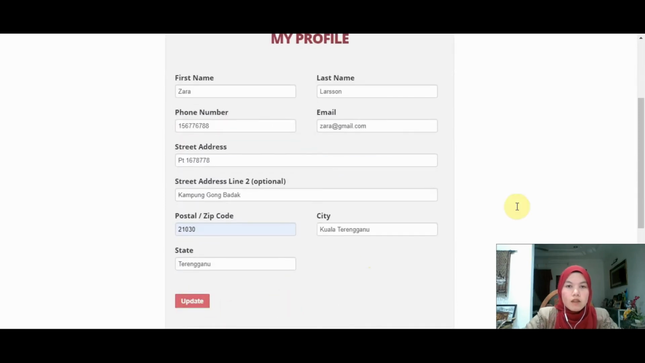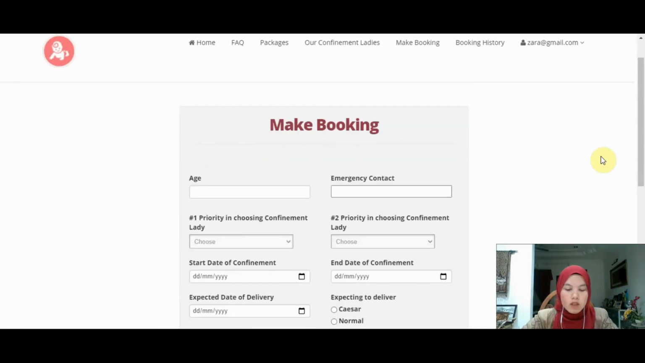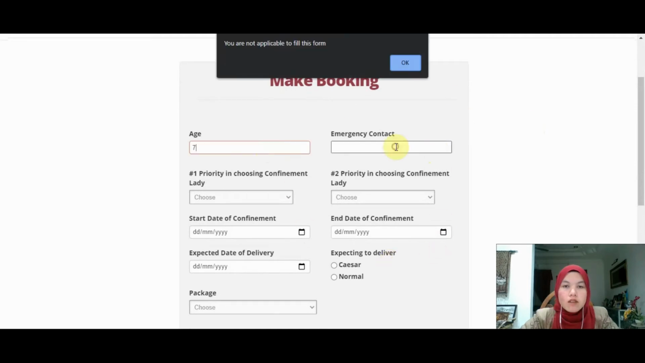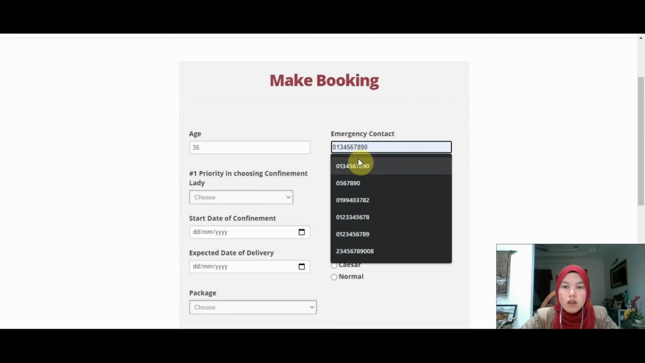Just click update, just click make booking, and finally the users can make booking. Just click proceed. So here is the booking form. The users need to enter the valid input for each field. Enter the valid age, which is 35 years old, and enter the emergency contact.